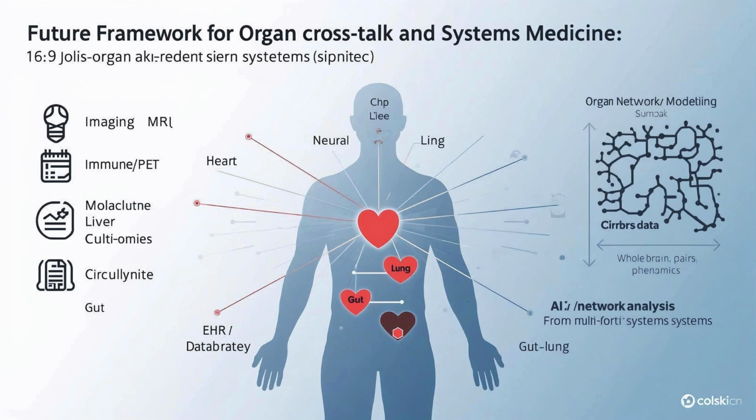The authors end with a call for network-driven models and a move toward systemic personalized medicine. Instead of managing heart failure, NAFLD, COPD, CKD as separate diagnoses, they argue for building multi-organ risk scores, tracking axes like gut, liver, kidney or brain, heart, lung, and designing therapies that act on multiple organs and pathways simultaneously. They also highlight collaborative megaprojects like the Human Phenome Project and Digital Human initiatives, aiming to build a truly integrated organ network map. And they point out that much of today's literature is still organ-centric. Network analyses are only beginning.